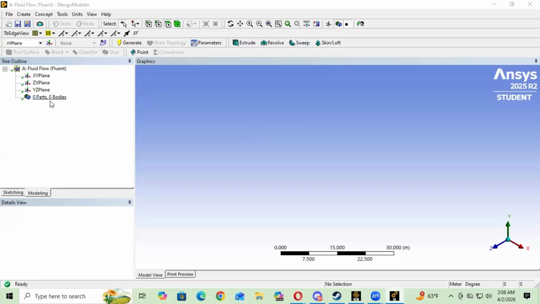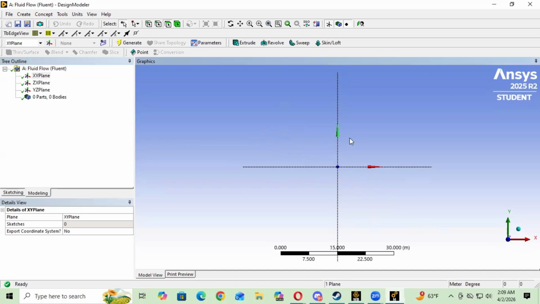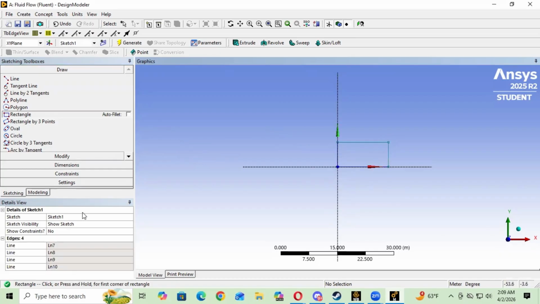Okay, so now that we're here, I'm gonna change to the XY plane and click on the Z, so we're set right here. And now we want to click on New Sketch right here. So we're gonna have Sketch 1, going to move over to Sketching, and we're gonna click on Rectangle. Right here, we're gonna make a rectangular shape. We're gonna alter it in a second.